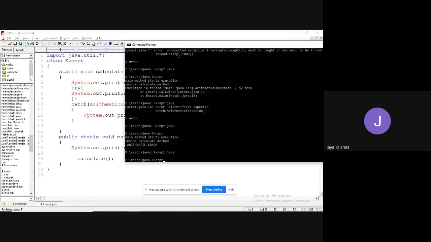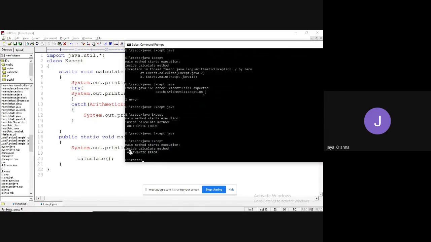Right? Now I also got the same error, the arithmetic error.